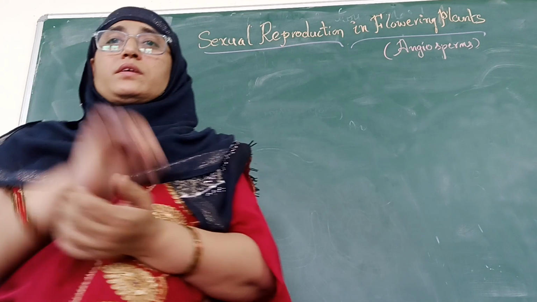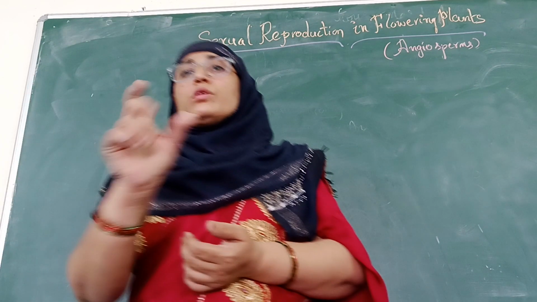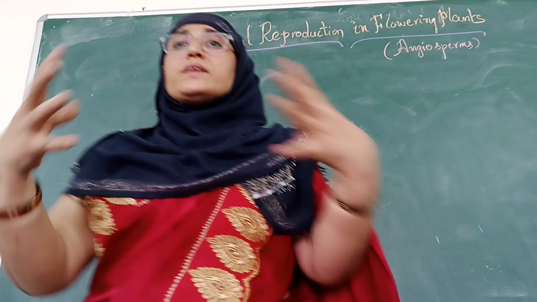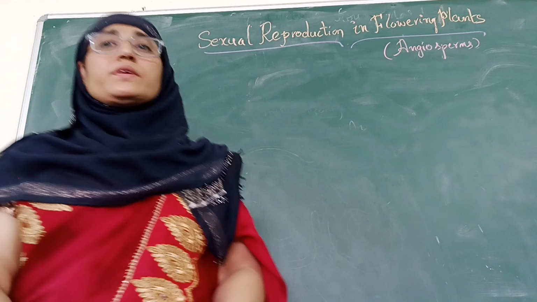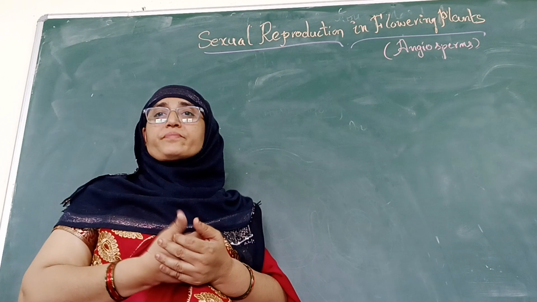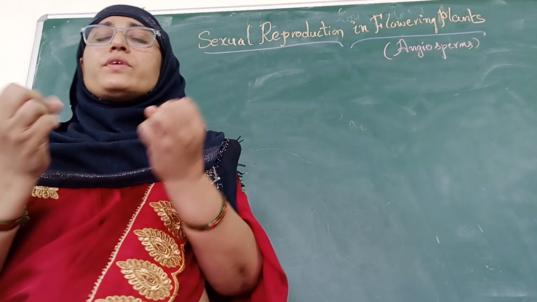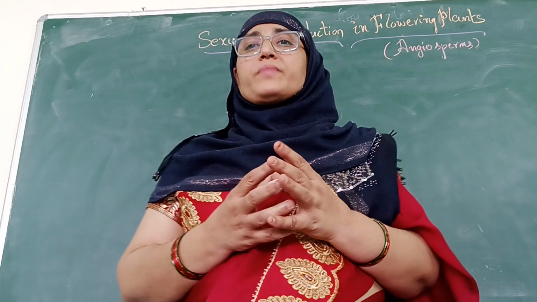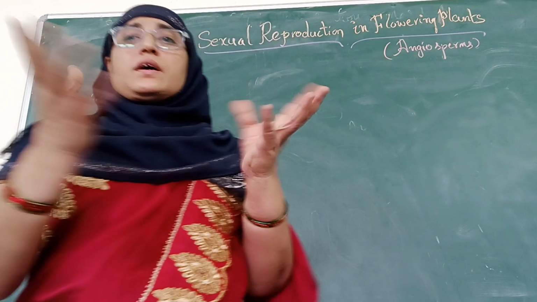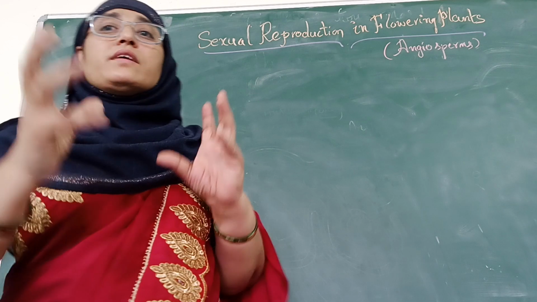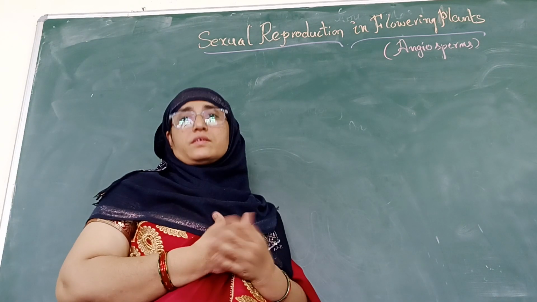If we take the role of a flower in human life, we also get attracted towards the different types of flowers. Why does the flower attract us? With its immense fragrance and its bright, colorful, attractively arranged petals, it attracts us.